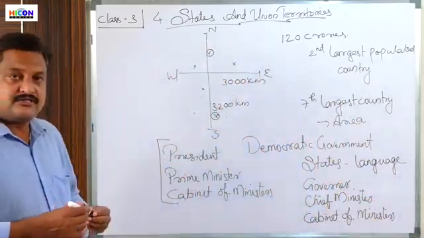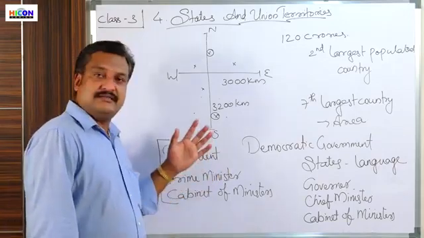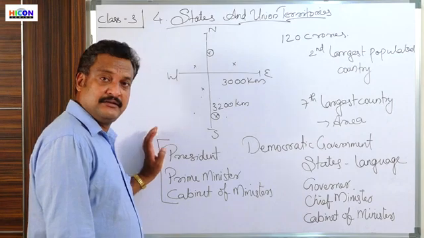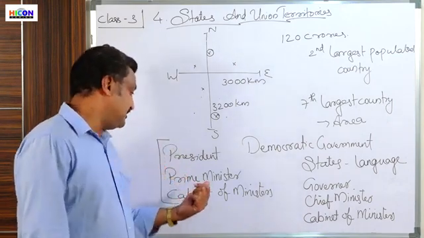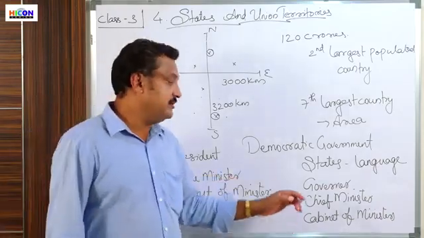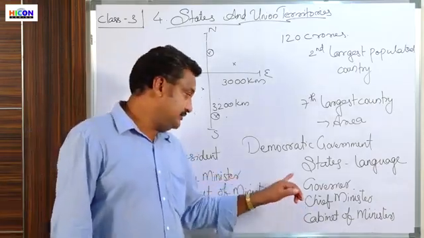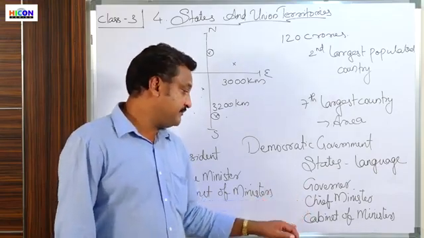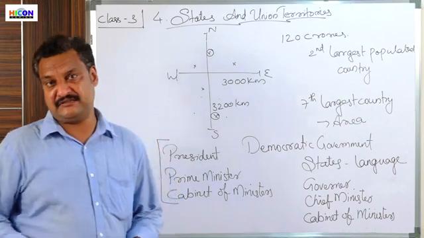So in the central system, the head of the government is the president, and the governance is done by the prime minister and the cabinet of ministers. At the state level, the head of the state is the governor, but the governance is done through the chief minister and the cabinet of ministers.